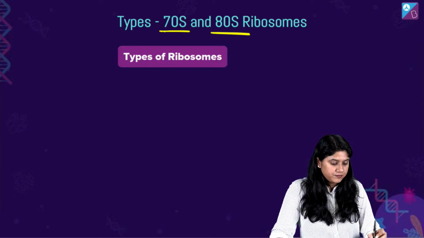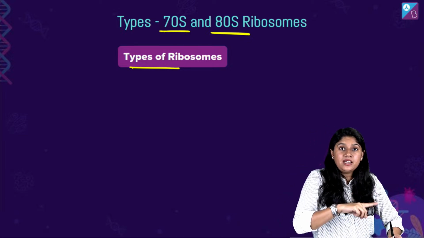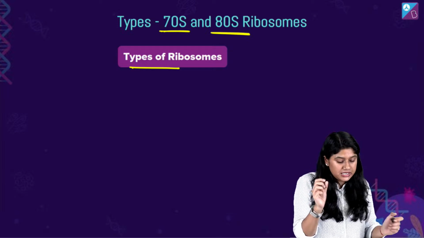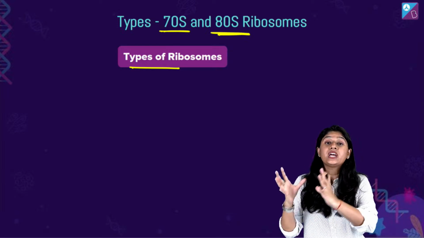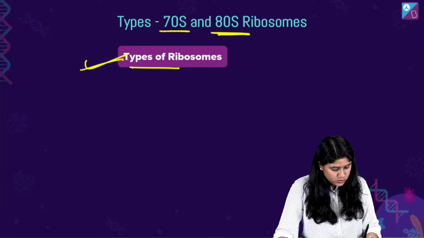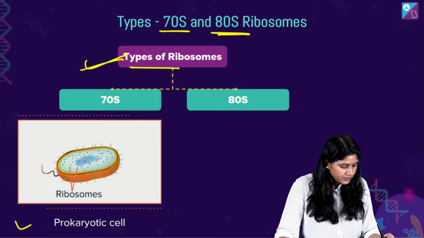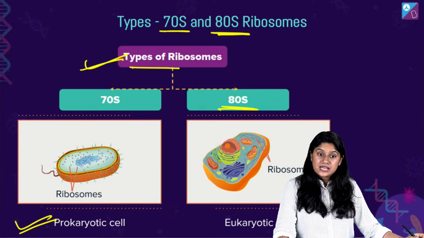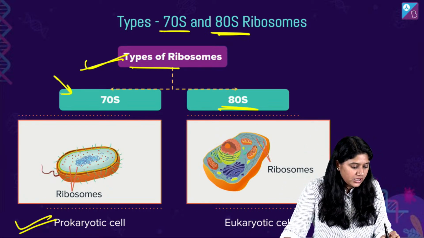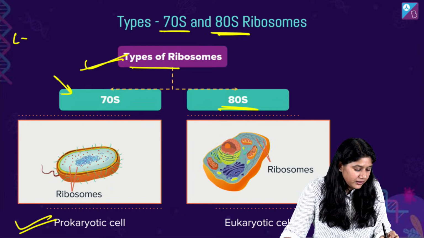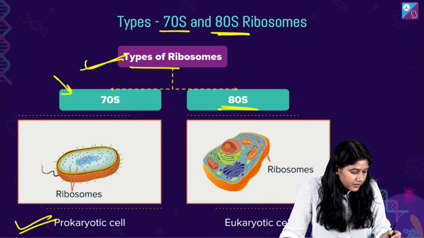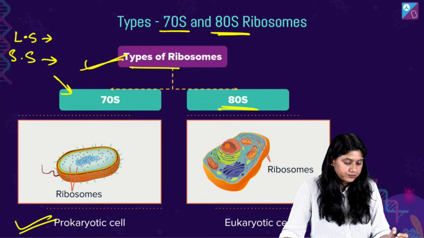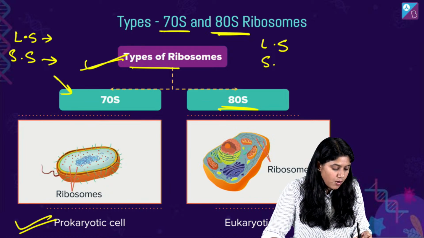70S and 80S. We have just discussed, 70S is present in the prokaryotes, right? In prokaryotic cells, which type of ribosomes do we have? 70S. 80S ribosomes are present in the eukaryotic cells. So if we talk about the types of ribosomes, we have two types, 70 and 80. 70 are present in the prokaryotic cells and 80 are present in the eukaryotic cells. Now how does the division happen here? Tell me how large the larger unit is. Larger subunit and the smaller subunit.